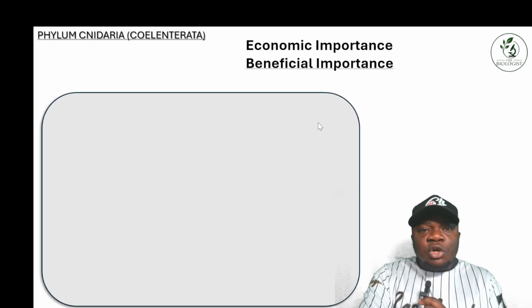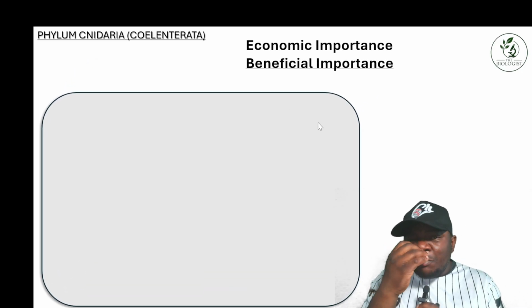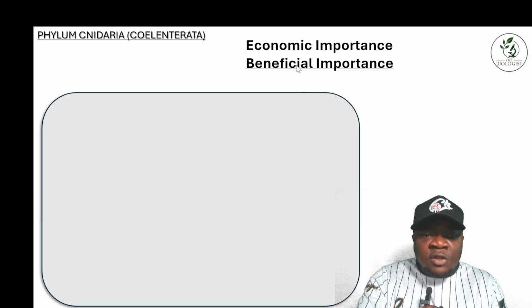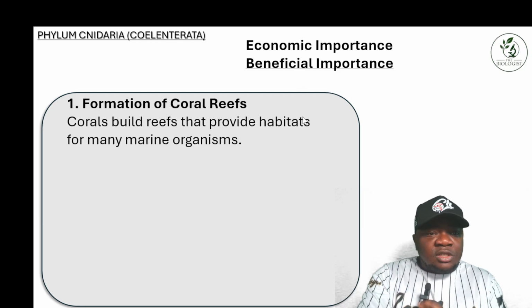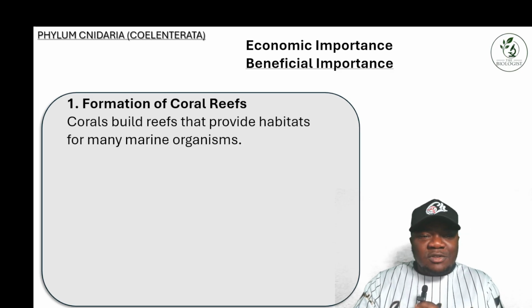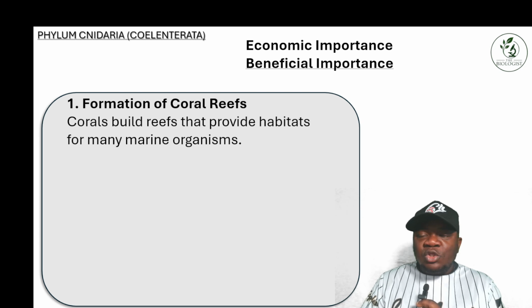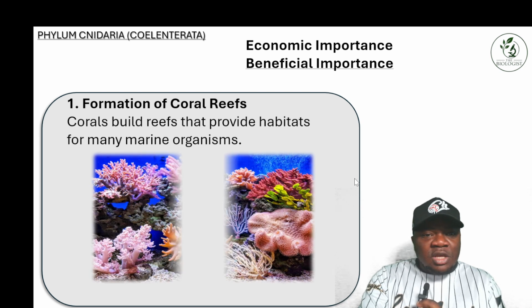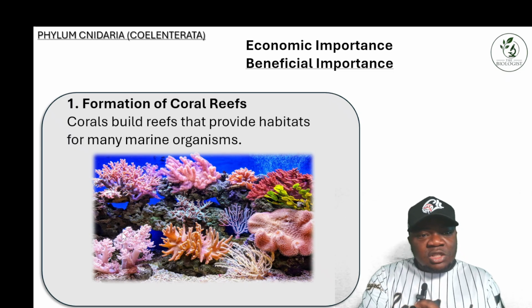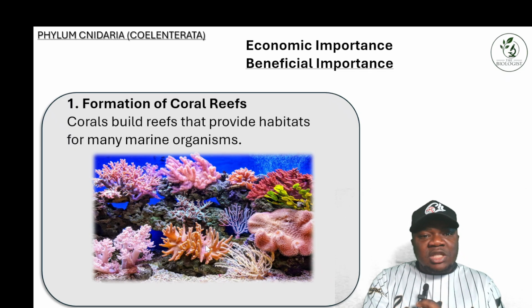So now let's discuss the economic importance of this phylum. Let's check the beneficial importance. The first is that they form what we call coral reefs. Coral reefs help to create different habitats for different organisms. You can see this beautiful picture. This is a coral reef. Different species can take this as a kind of habitat.